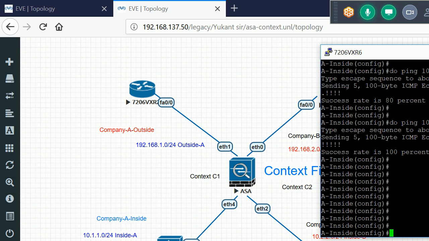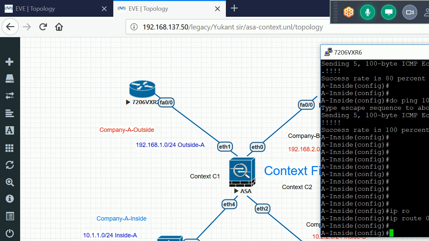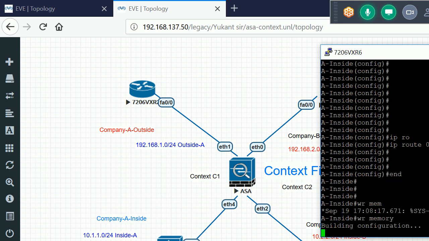See what happens if these inside users want to go to the internet. So I need to give the default route here. Let me also add one default route, and the next hop is the IP address of my firewall. I'll just save my config.